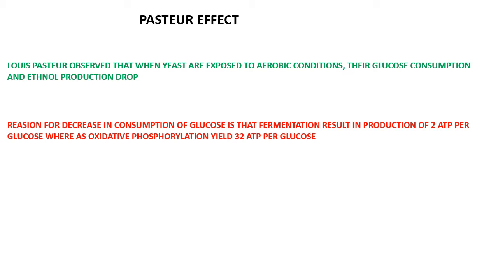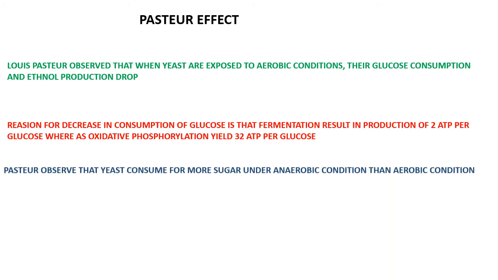Dividing cells require a lot of energy, so they have to consume more glucose to compensate for the energy requirement, whereas organisms growing under aerobic conditions have enough energy, so they need not consume more glucose. This is known as the Pasteur effect.